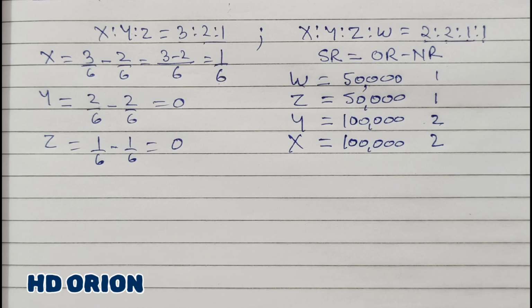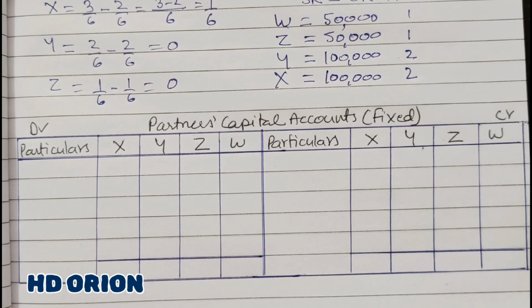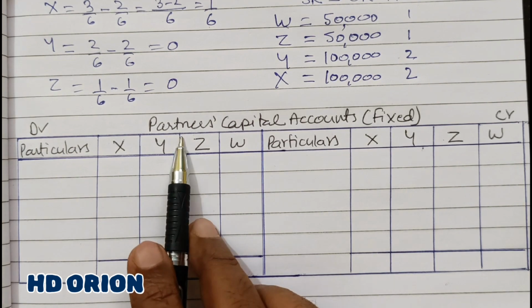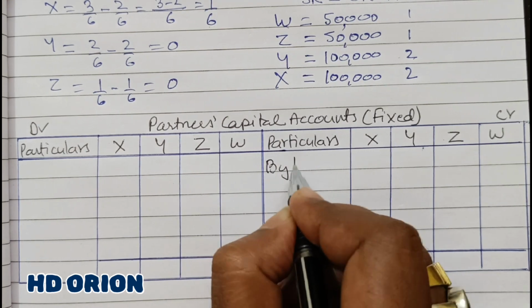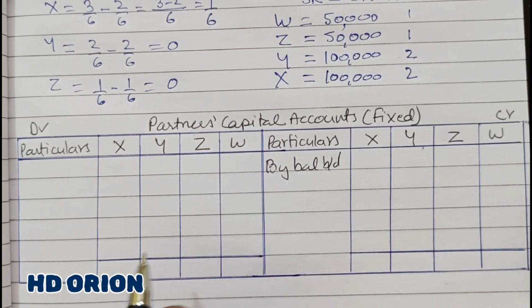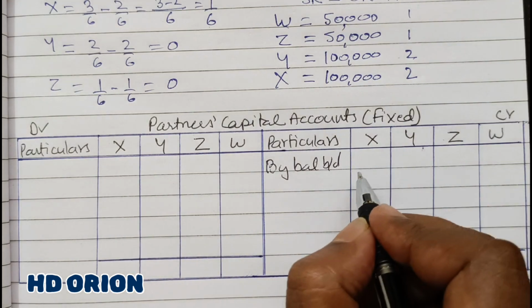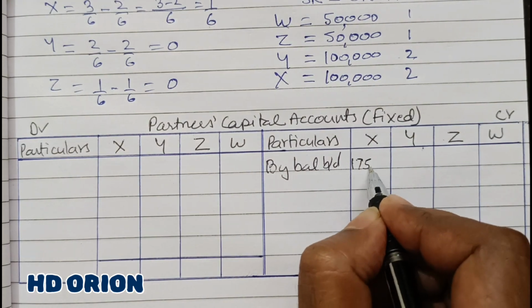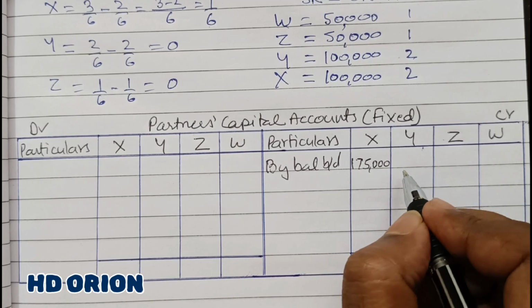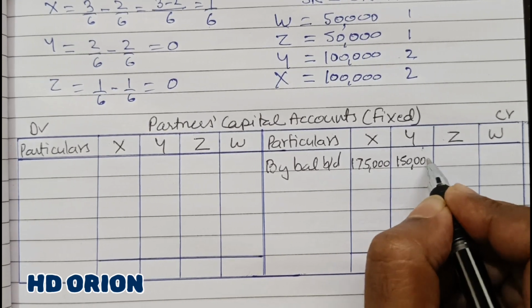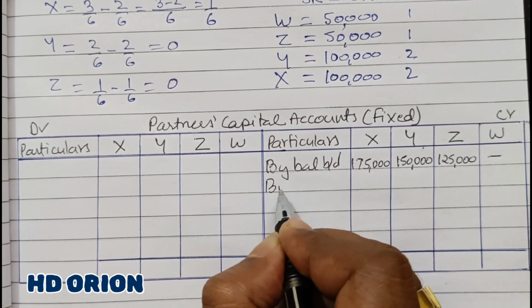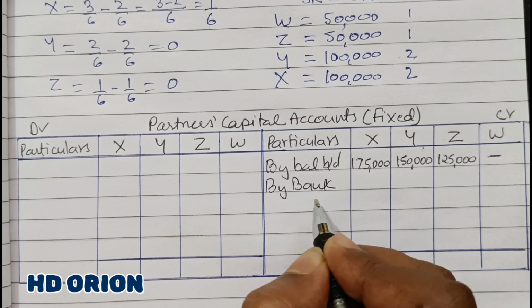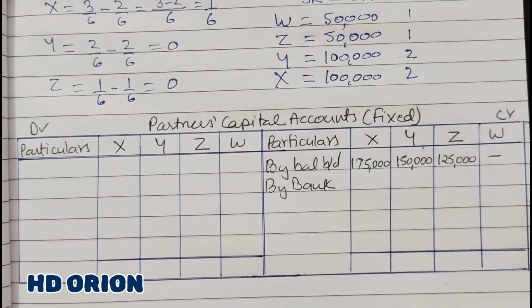Now let us go for partner's capital account. Because current account is also given in the question, therefore partner's capital account is fixed in nature. So only capital balances we will write here. So by balance brought down, as given in the balance sheet, it is 1,75,000 and rupees 1,50,000 and 1,25,000. And by bank, W is bringing his portion of capital, that is 50,000 rupees.